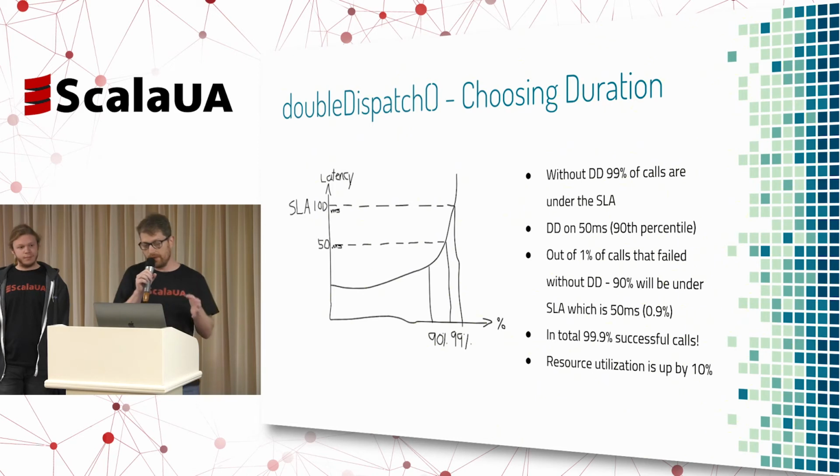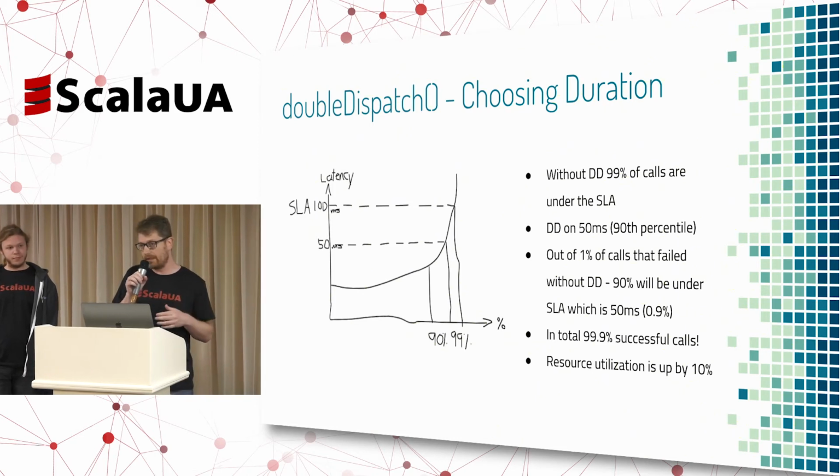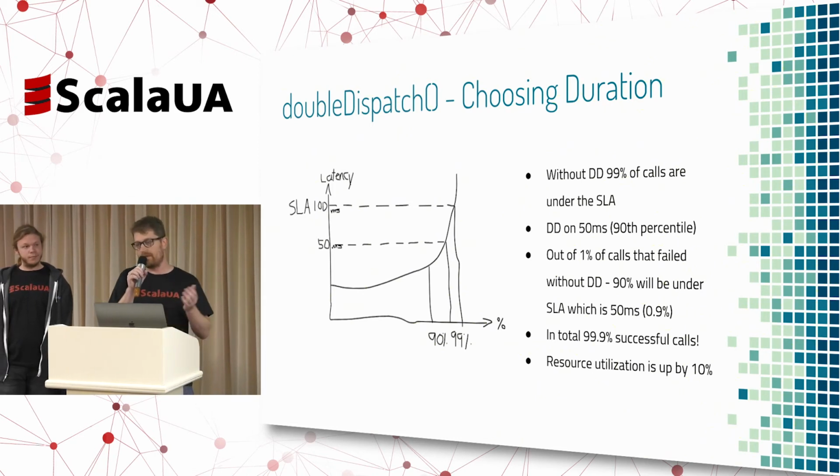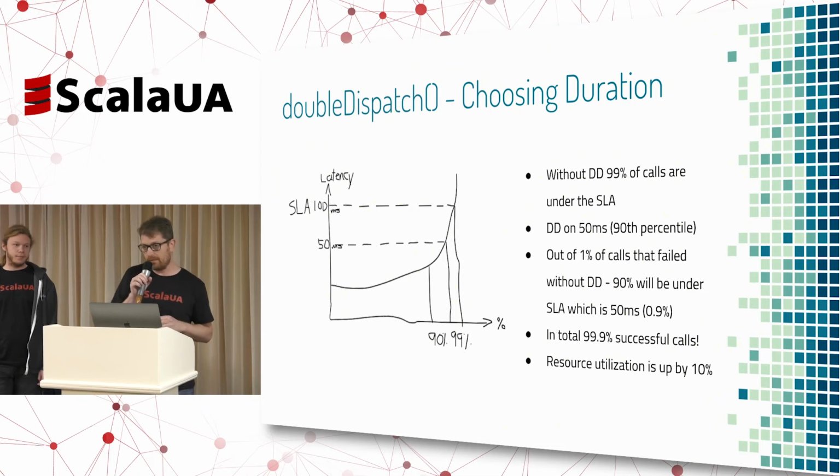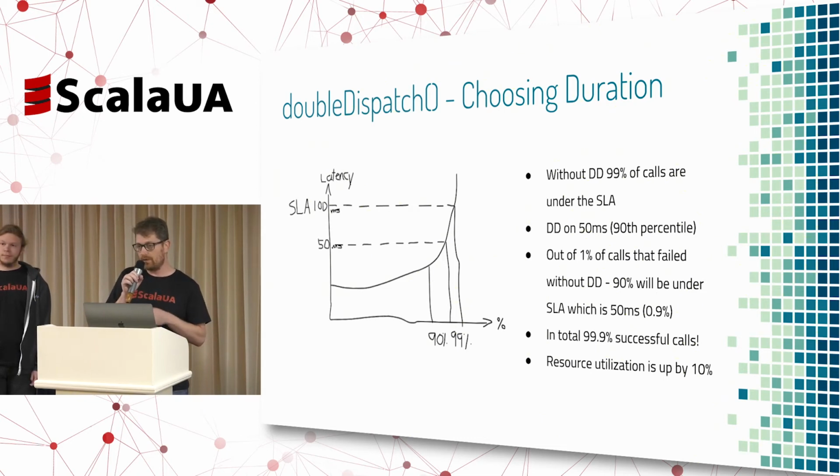So what we're trying to do here is to improve the resiliency, actually improve the responsiveness of the system. So how do we do that? Let's take an example. What we're doing here is using double dispatch and defining the initial latency before the second call to be 50 milliseconds, okay? So we know, looking at that graph, that after 50 milliseconds, 90% of the calls will come back in time. And for the other 10% of them, we will issue a second call, okay?